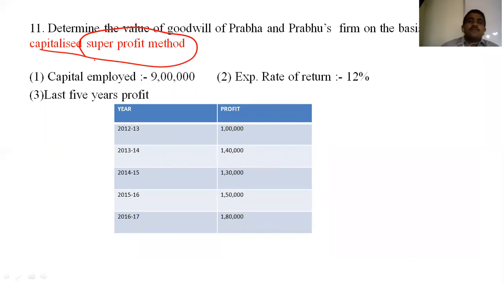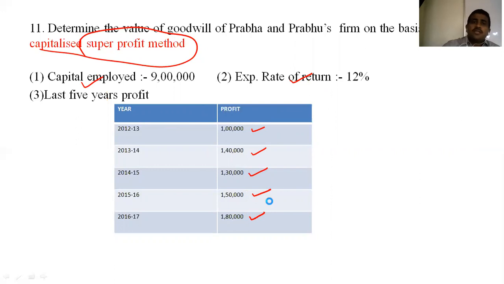So first is the capital employed, second is the expected rate of return, and last the five-year profit: 1 lakh, 1 lakh 40,000, 1 lakh 30,000 decreasing, 150 increasing, 180 increasing. You can see that it's fluctuating. So which method do we have to use, friends? Yes, the average profit method.